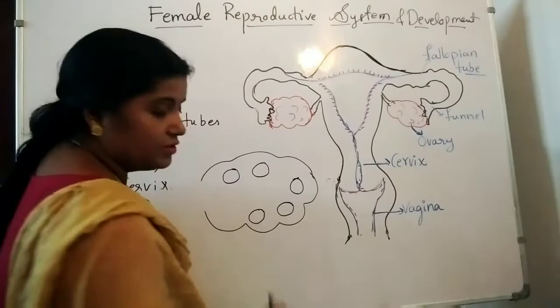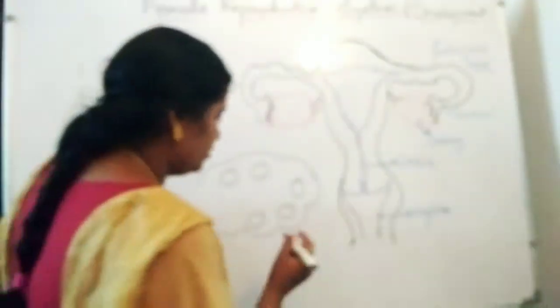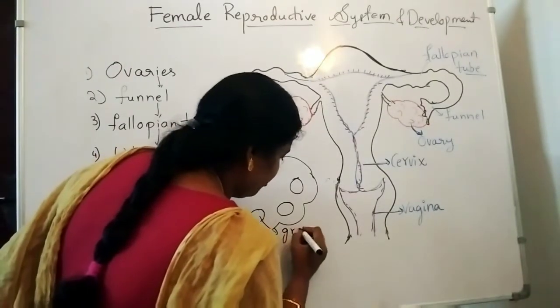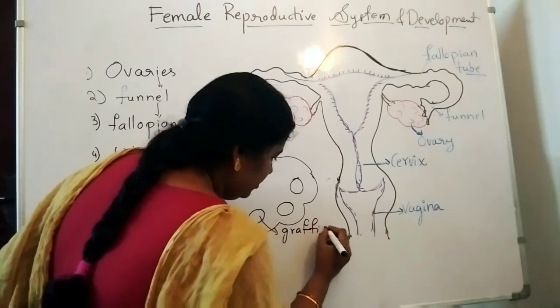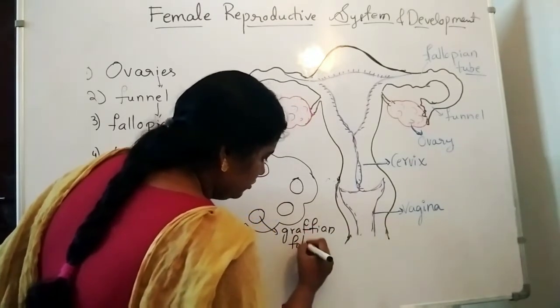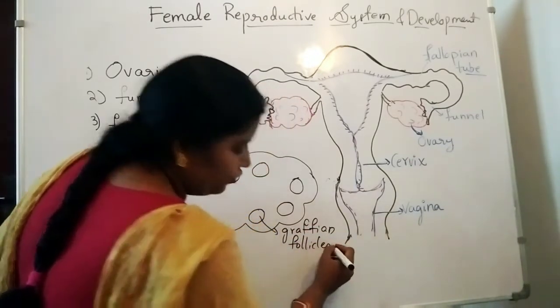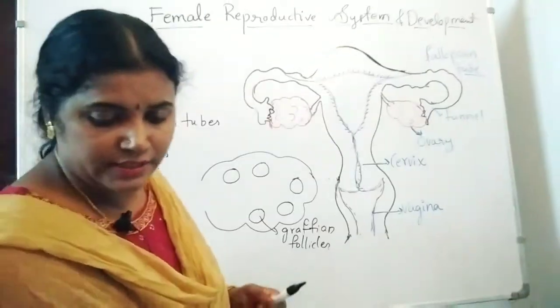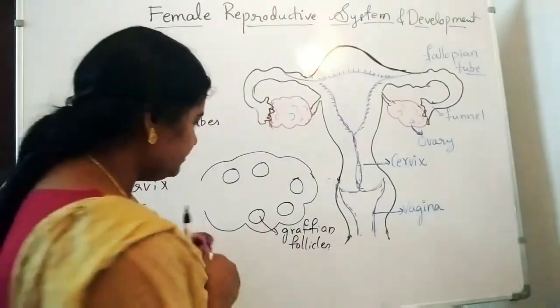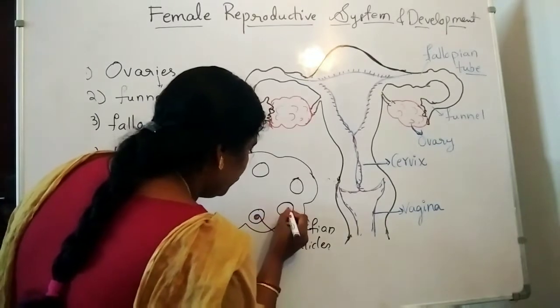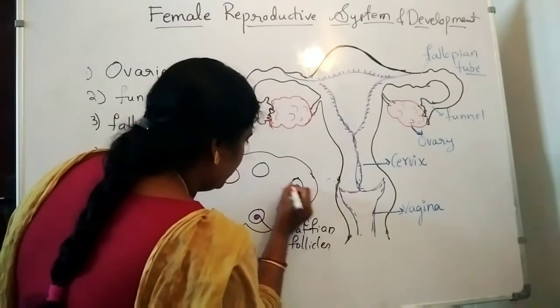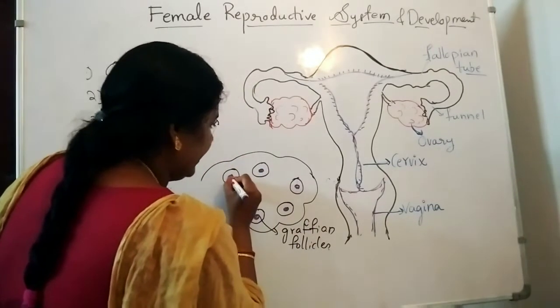Round structures are there. These follicles are known as Graafian follicles. In these Graafian follicles, it is producing the ovum, the female gamete.